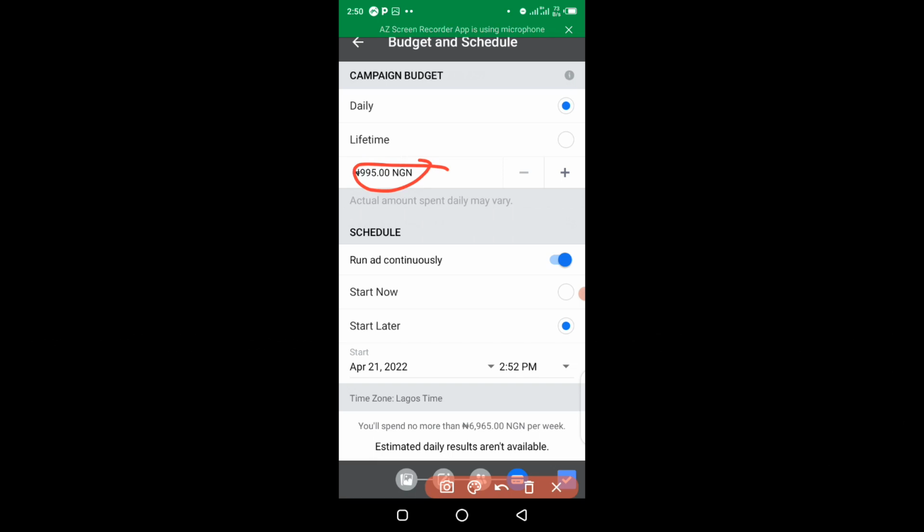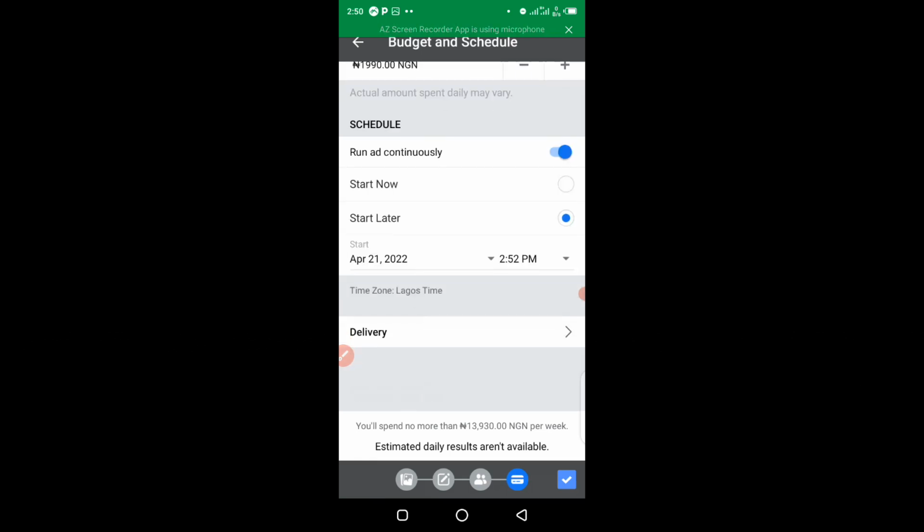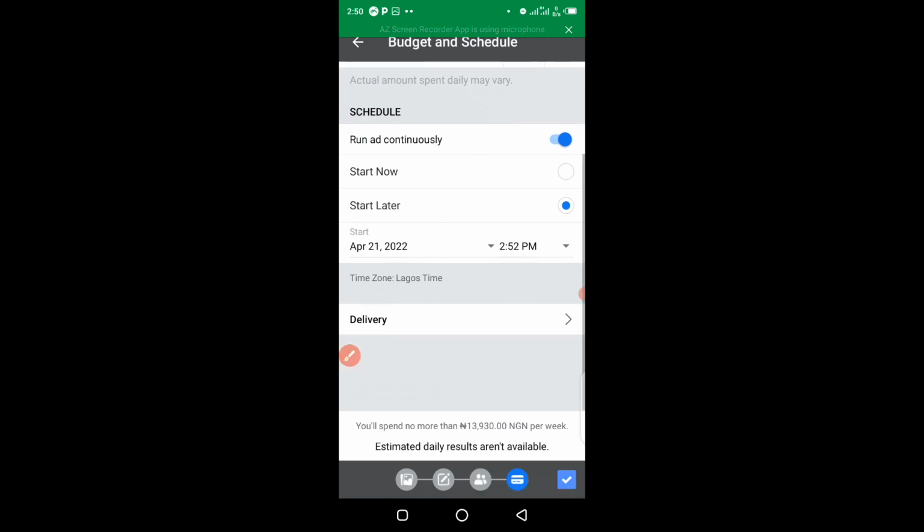If you want to add more, you can click on that plus to add more. When you add more, it's going to increase your daily budget. You can see the daily budget has increased, and you can decide when to run your adverts. You can create your advert today and decide to run it after 2 days. This is where you do the schedule. Then you can scroll down and see.